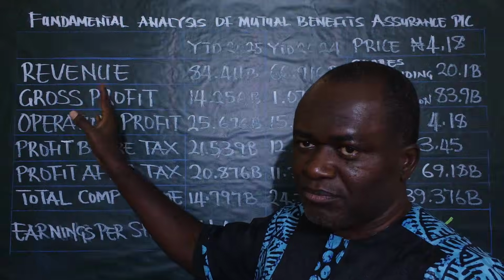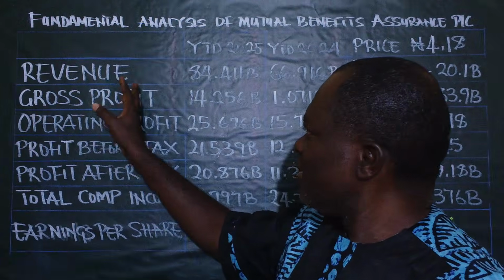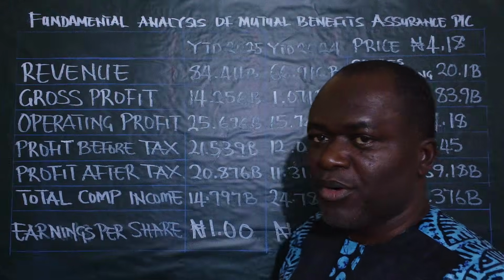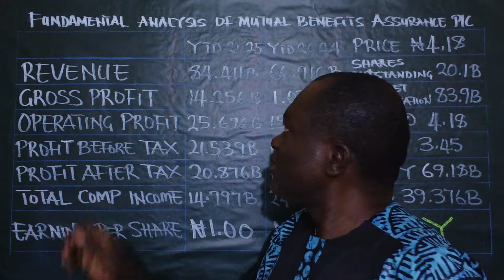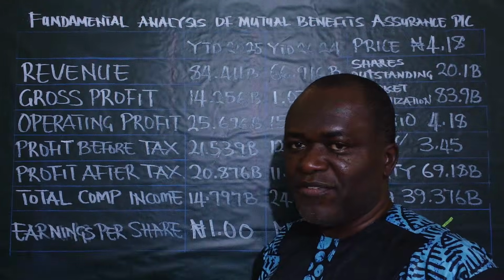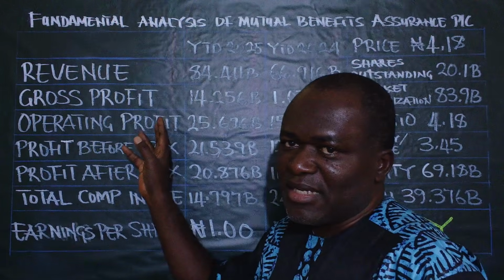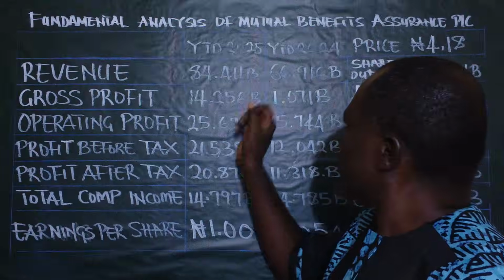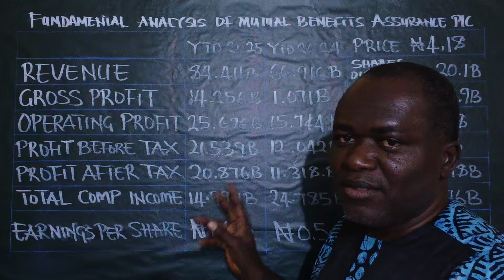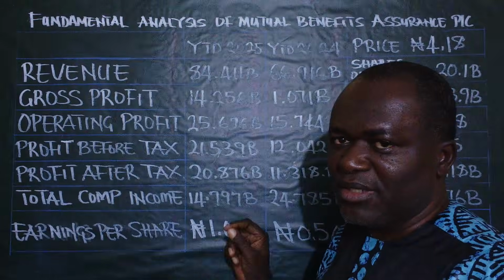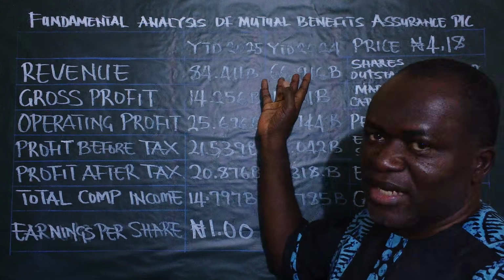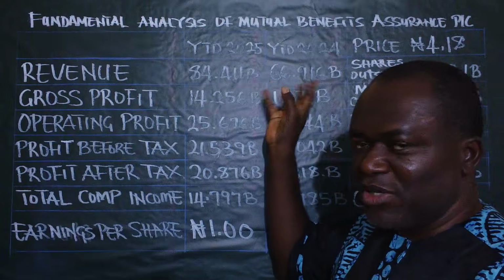company's revenue. So the revenue here, the company generated sales of 84.411 billion naira in last year, 2025. Then as at 2024, the sale was 66.916 billion naira.